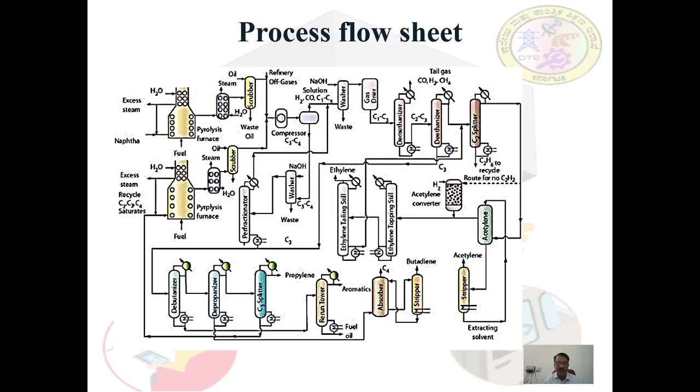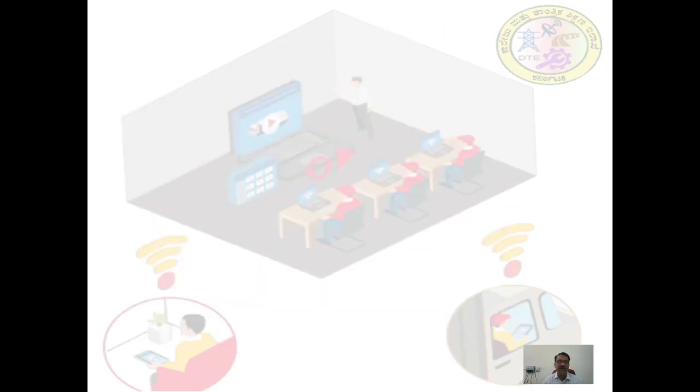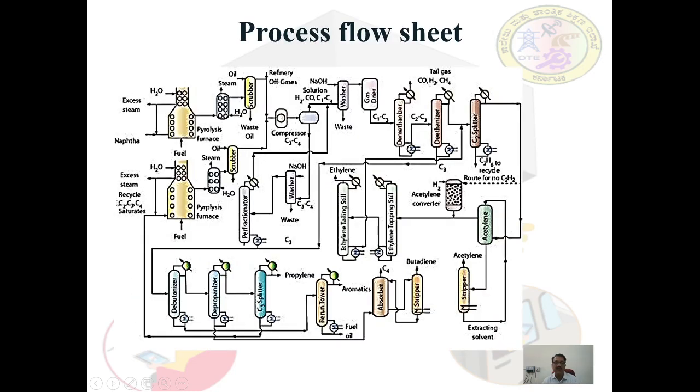Superheated steam is mixed with the hydrocarbon. Here, naphtha is the hydrocarbon, and it is fed into the pyrolysis furnace along with the steam, and the excess steam is taken out. Water is passed through the cooling coils provided inside the furnace to maintain the required temperature of 700 to 800 degrees centigrade.